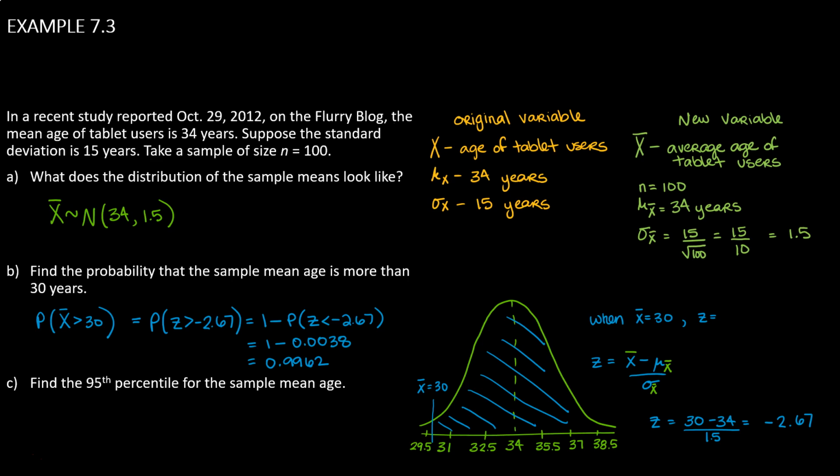So very close to 100%, but just shy of 100%. There is a very strong chance that the average age of any one of these samples of 100 tablet users is greater than 30.